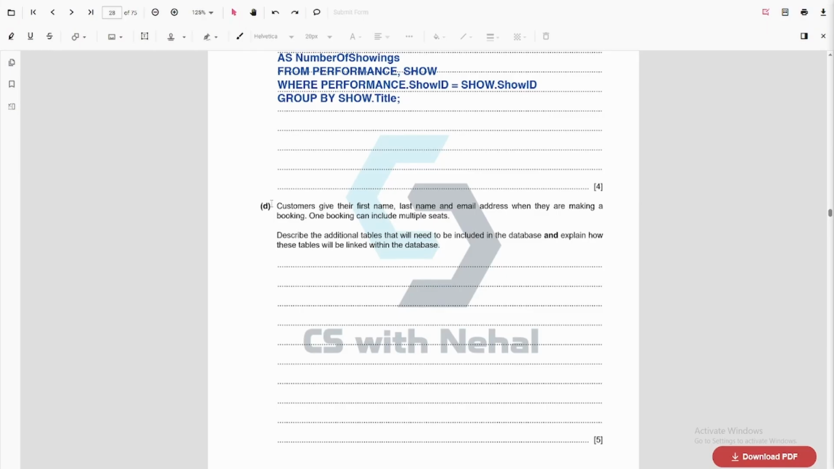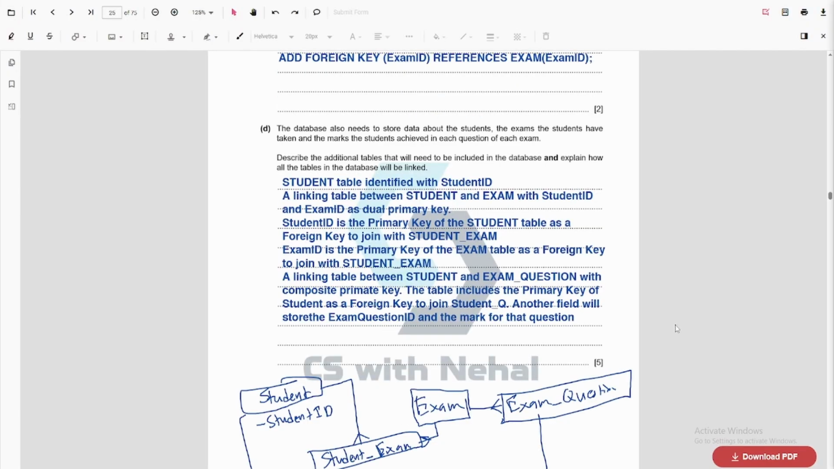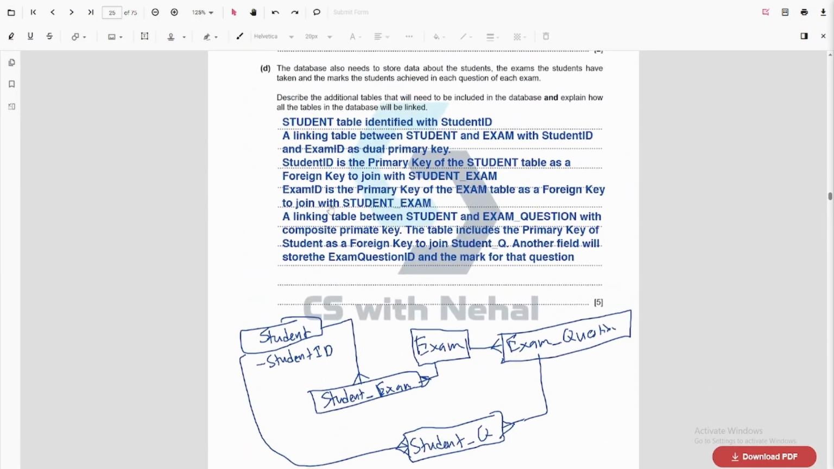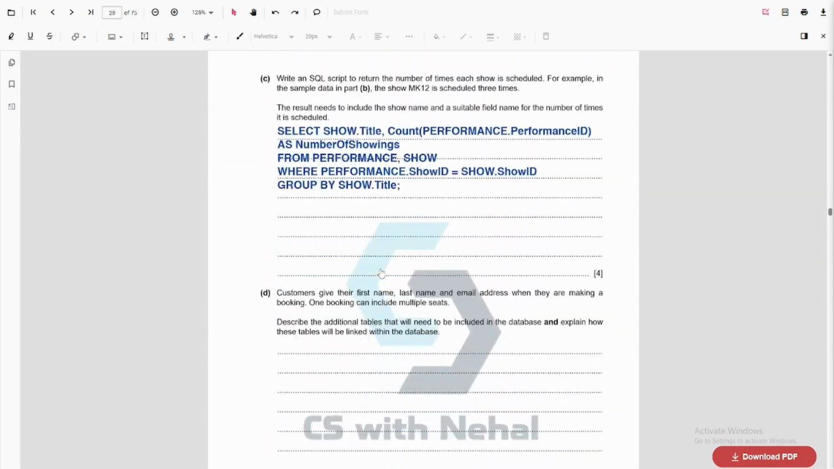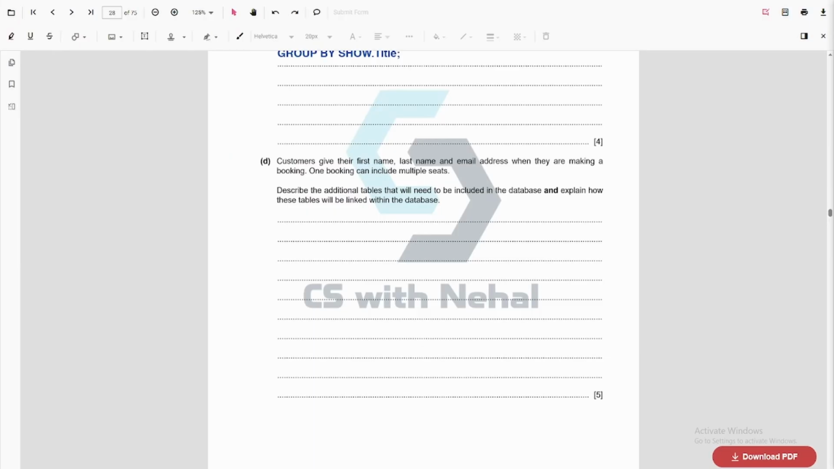Customers give their first name, last name, and email address when they are making a booking. One booking can include multiple seats. Describe the additional tables that will need to be included in the database, and explain how this table will be linked within the database. So this is actually very similar to this question. So I'm going to skip it because the main concept is the same. I'm just going to write the answer. You guys can pause and think about the answer.